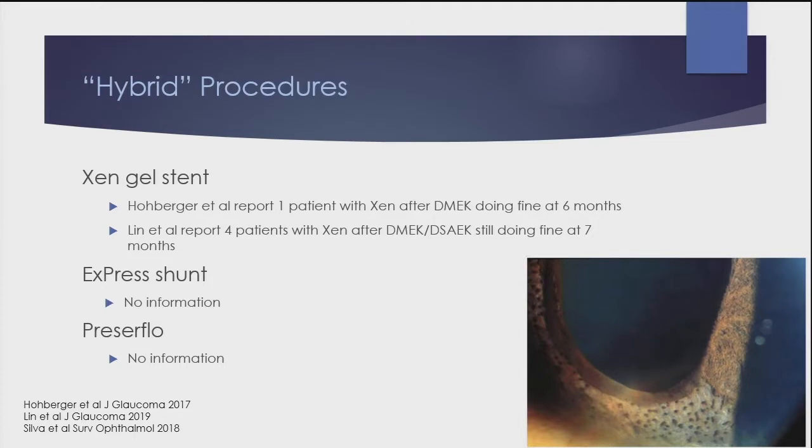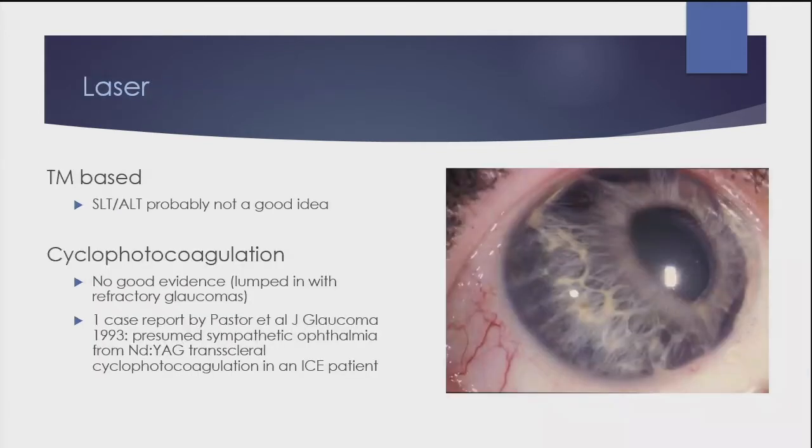And then we can also talk a little bit about what I like to call our hybrid procedures, which are the Xen, the Express, and the PreserFlow or InnFocus. I have absolutely no information about the Express or the PreserFlow, but there is a small case series of 4 patients with ICE who got Xen gel stents that seem to be doing well about 6 months out. So it might be long enough to avoid the complications.